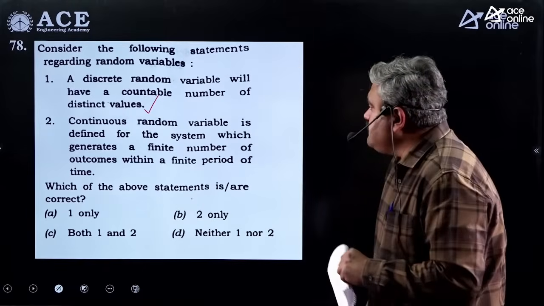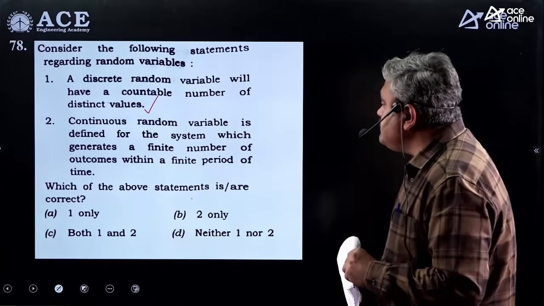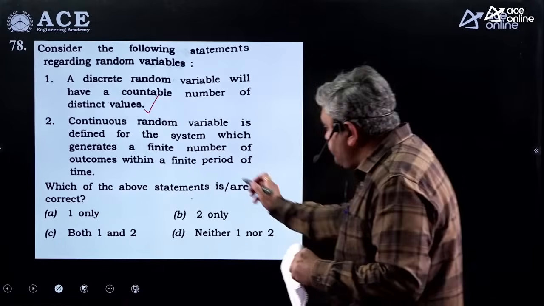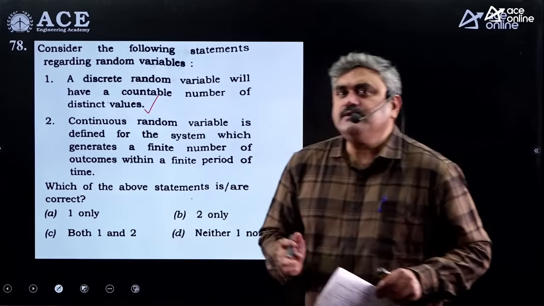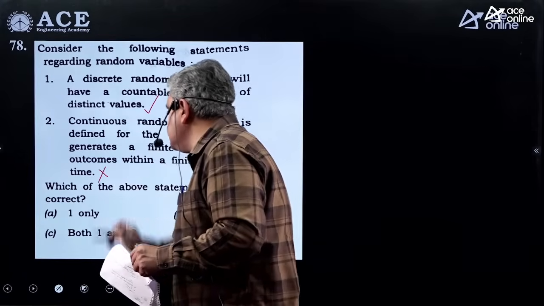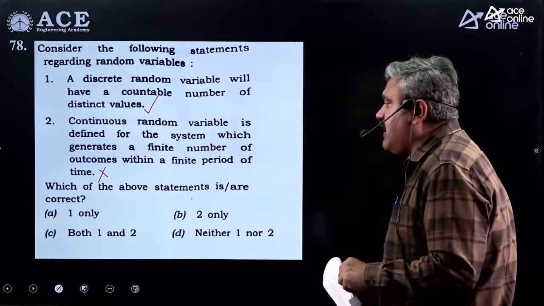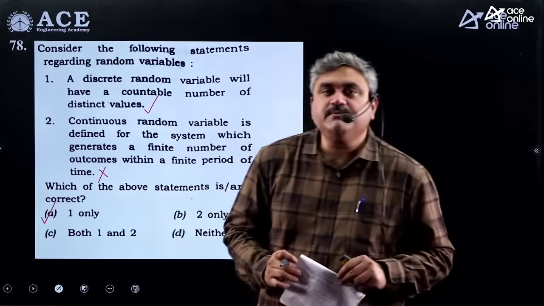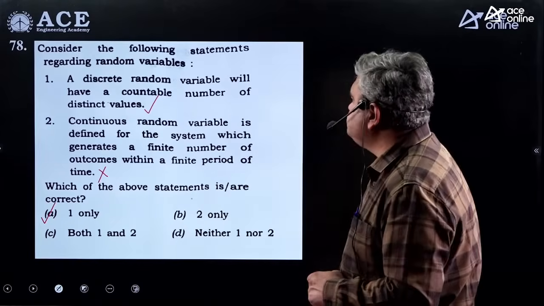Next, a continuous random variable is defined for the system which generates a finite number of outcomes within a finite period of time. So finite period of time is correct, but the outcomes need not be finite. It can be infinite. So definitely the second statement is false. So which of the above statements are correct? So you can definitely go with only the first statement is true. Second statement is false. Let us see the next bit.